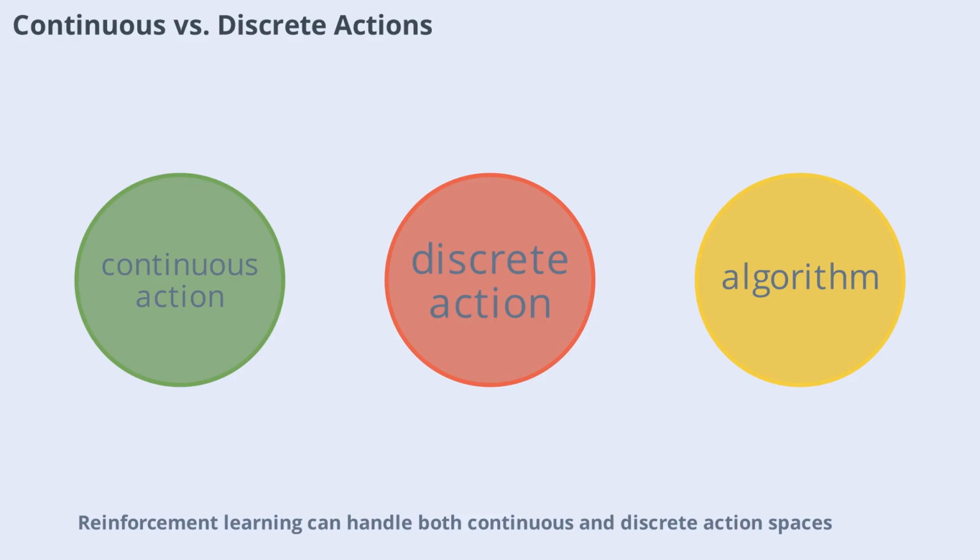Reinforcement learning can handle both continuous and discrete action spaces. In discrete action spaces, the agent chooses from a finite set of actions like moving left or right. In continuous action spaces, actions can take any value within a range, such as adjusting the speed of a car. Different algorithms are suited to each type, and choosing the right approach is important for effective learning.